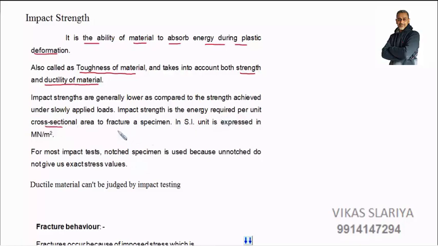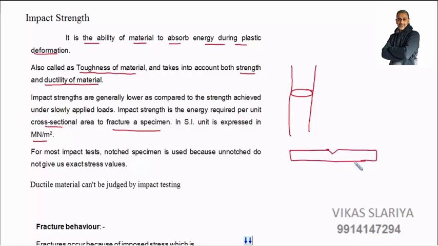Impact strength is the energy required per unit cross sectional area to fracture a specimen. We have a specimen like this, and its SI unit is meganewton per meter square. For most impact tests, a notched specimen is used because unnotched specimens do not give us exact stress values. Yes, whenever we need to conduct an impact test, we should have a notched specimen like this, because unnotched ones do not give us exact stress values.